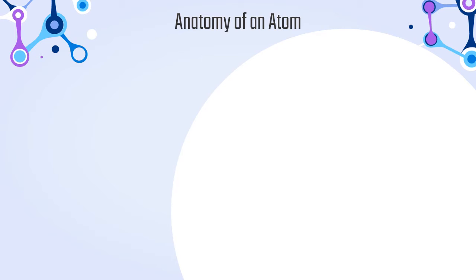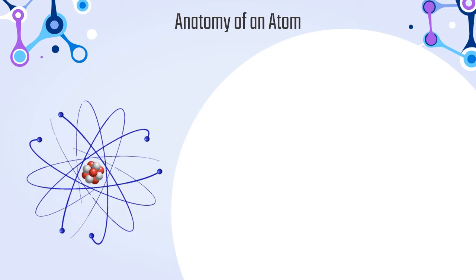So let's first talk about the anatomy of an atom. Anatomy talks about the parts of something, the building blocks of something, what it's made up of. So here is an example of a model of an atom. An atom doesn't look exactly like this, but this is kind of a working model to give you an idea of what it looks like. So let's talk about the parts.